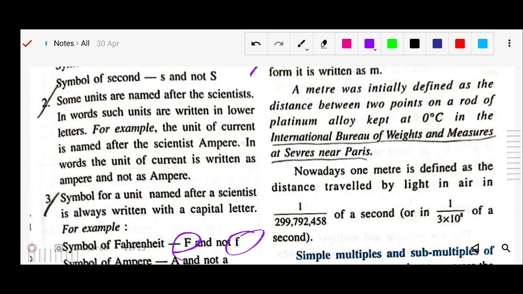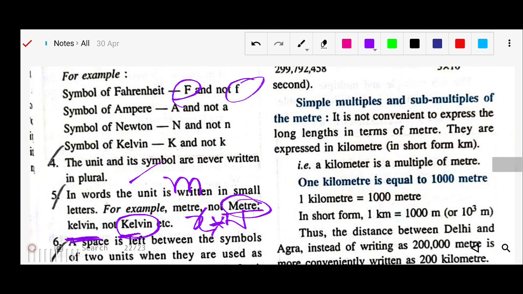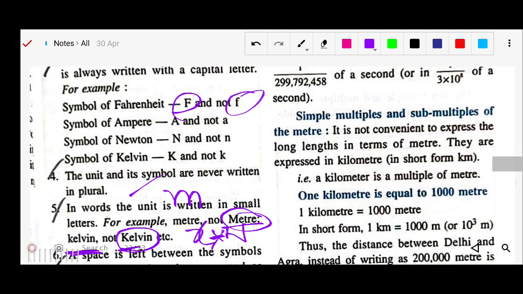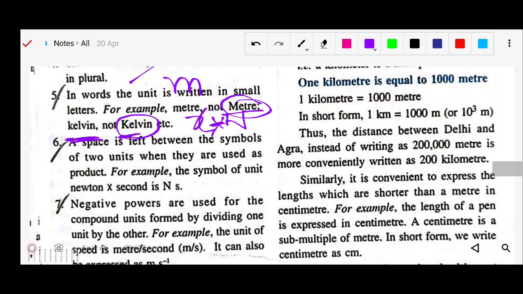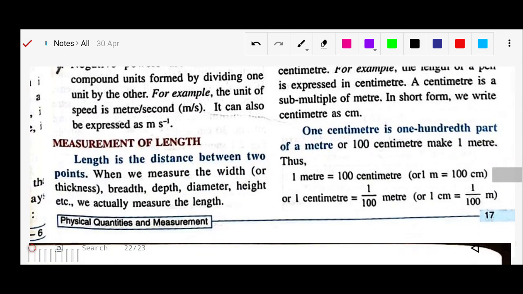So in that particular fraction of second, 1 by 3 into 10 to the power 8 second, the distance traveled by the light is called 1 meter, right? Now there are some units, some multiples like kilometer for the higher range, and meters, millimeters. Likewise, these are some of the units.